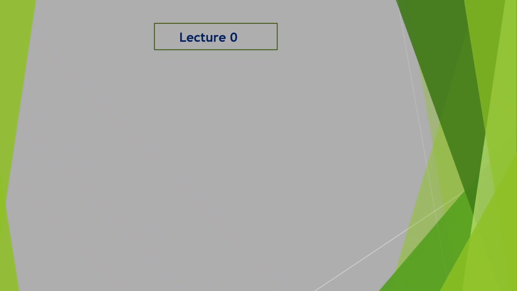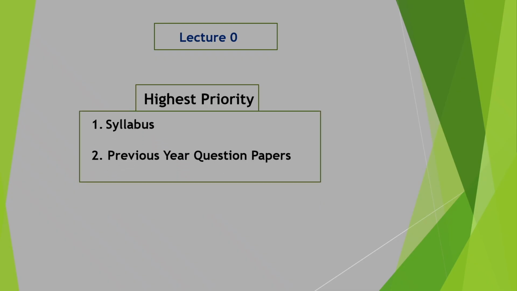Honestly speaking, there are only two hints or clues given by the Union Public Service Commission about this exam, and these two are the syllabus and previous year questions. Syllabus is something that I would recommend you put conscious effort into memorizing from today itself if you have already decided to prepare for this examination.